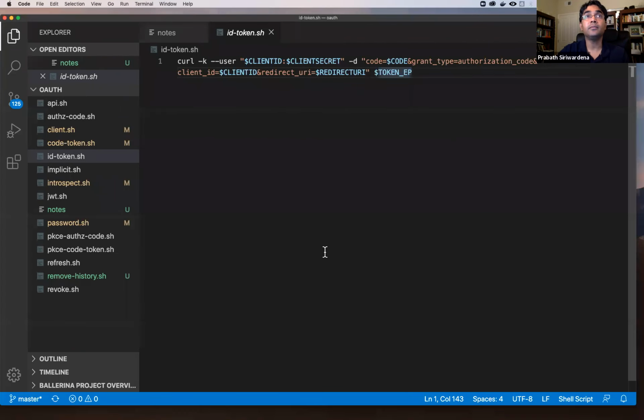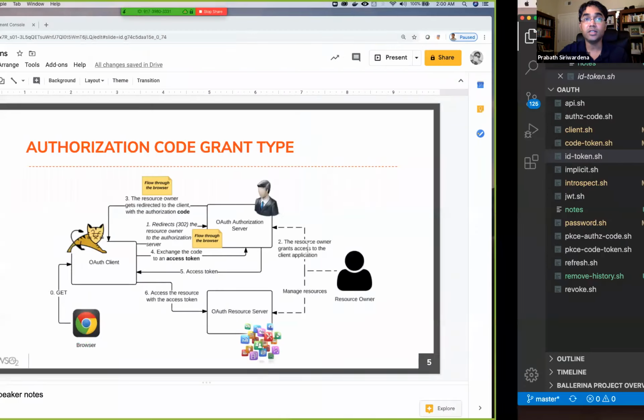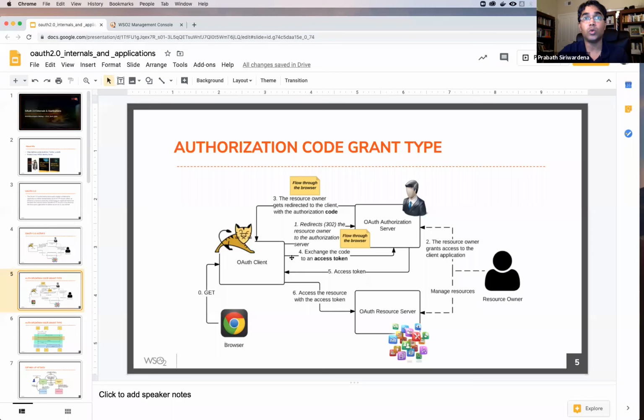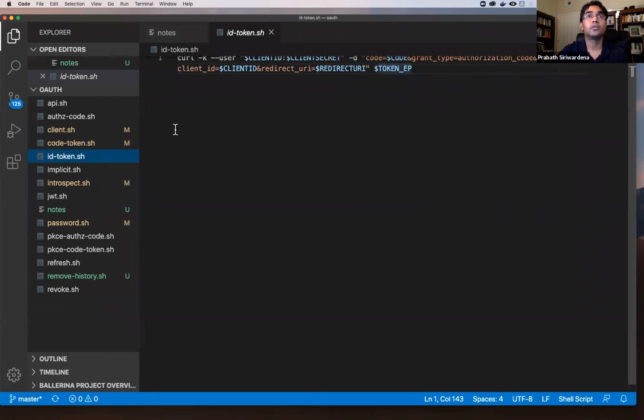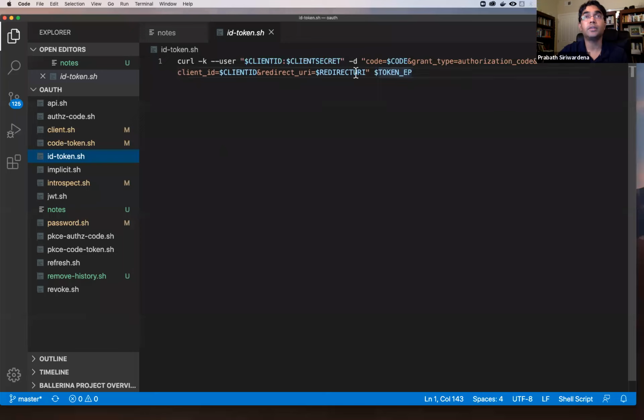Then again, when you exchange this code for an access token in step 4, you also need to specify the same set of scopes you requested in the first request. Sorry, you don't need to specify the scope parameter in the request to the token endpoint. You only need to specify the scope parameter in the request to the authorization endpoint.